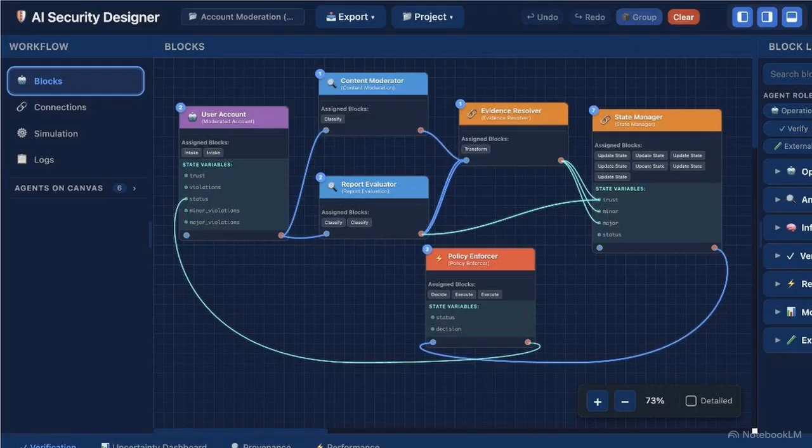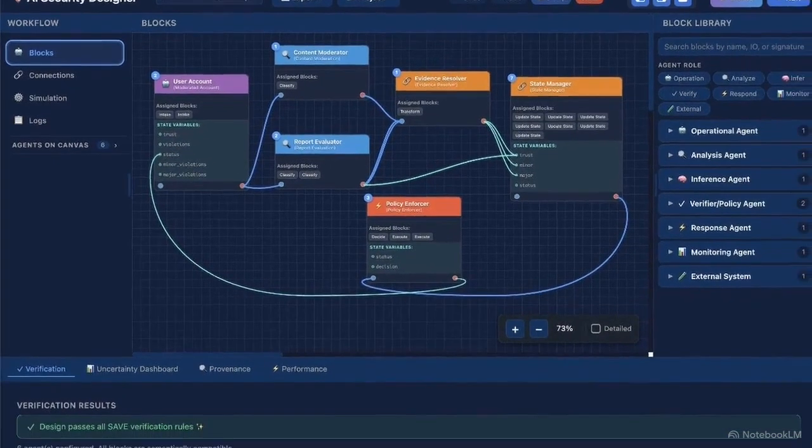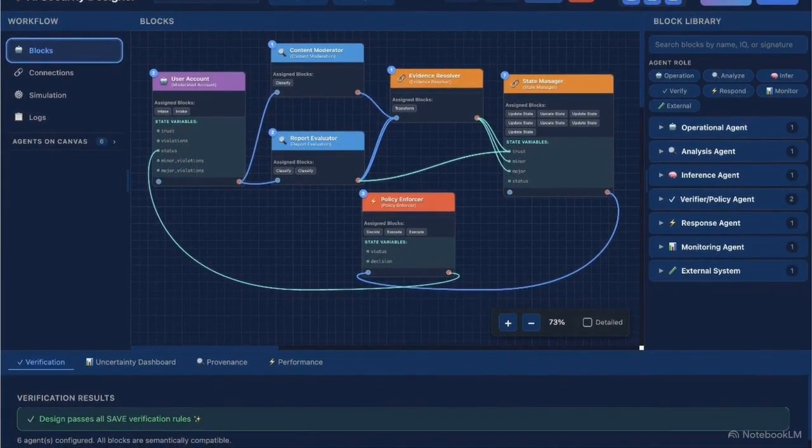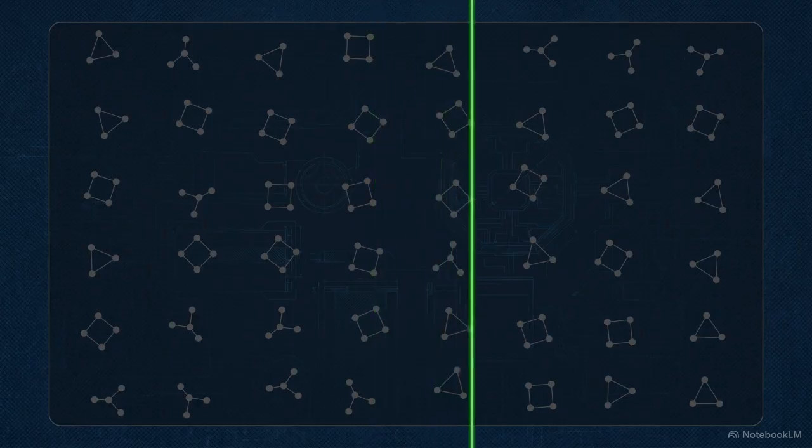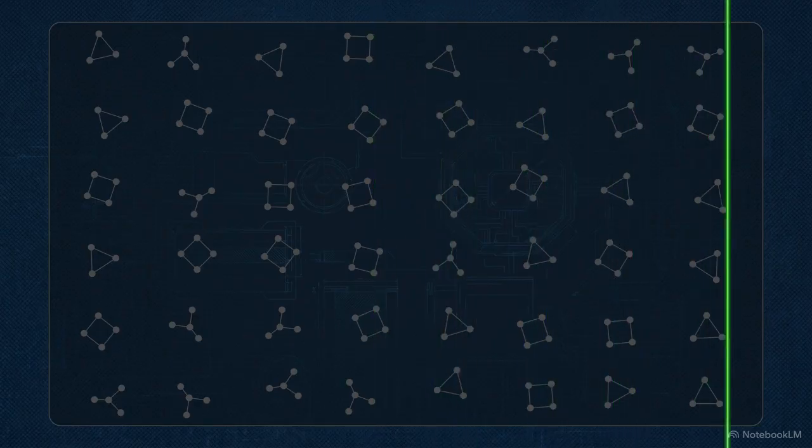These theoretical rule sets are now a functional prototype. This is the AI Security Designer, which actively maps and verifies control flows. Tested against 48 workflows with known flaws and 168 complex variants, the verifier successfully identified the exact node where the architecture failed. The verification prototype achieved 100% precision, 100% recall, and 0 mean absolute error.